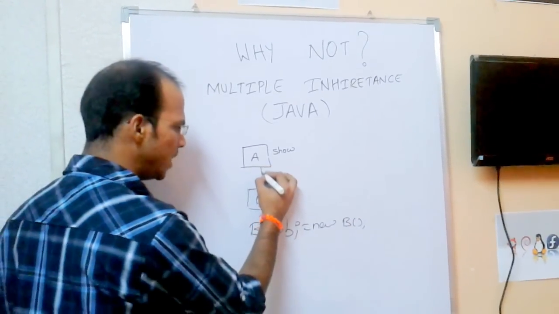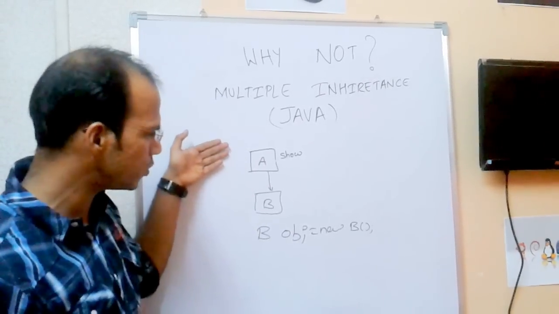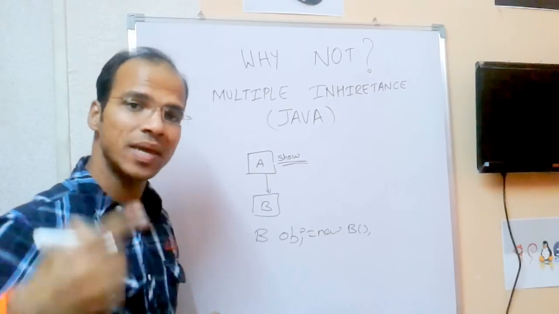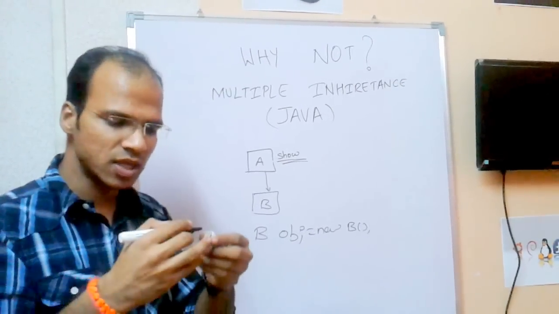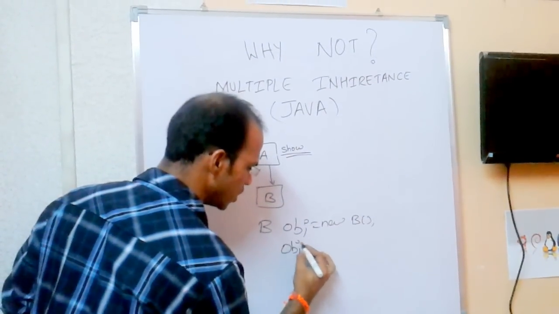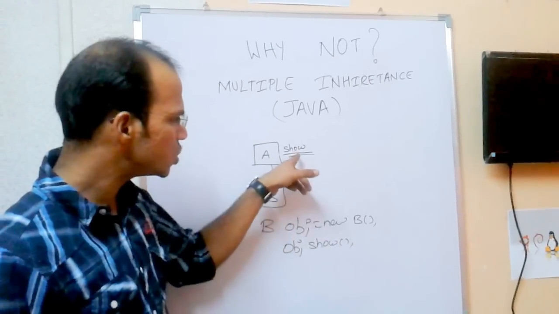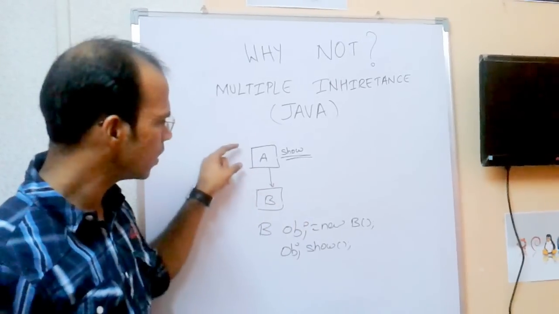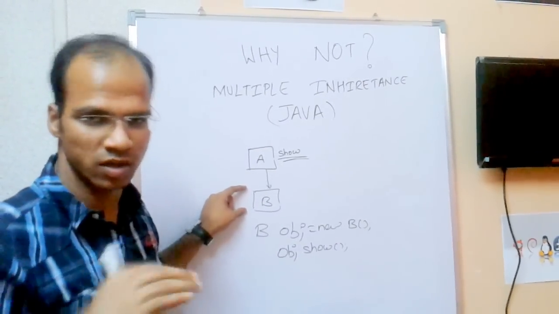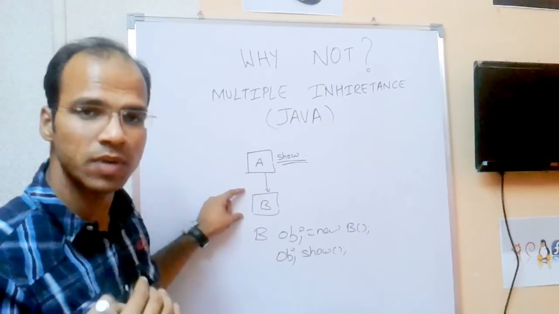I will say B extends A. That means all the features in A will come to B. Now show also comes to B, that means B can do show. So when you call obj.show, it will get called because this show belongs to B now. Here A is called the base class and B is called the derived class. Another name: A is called the superclass, B is called the subclass.